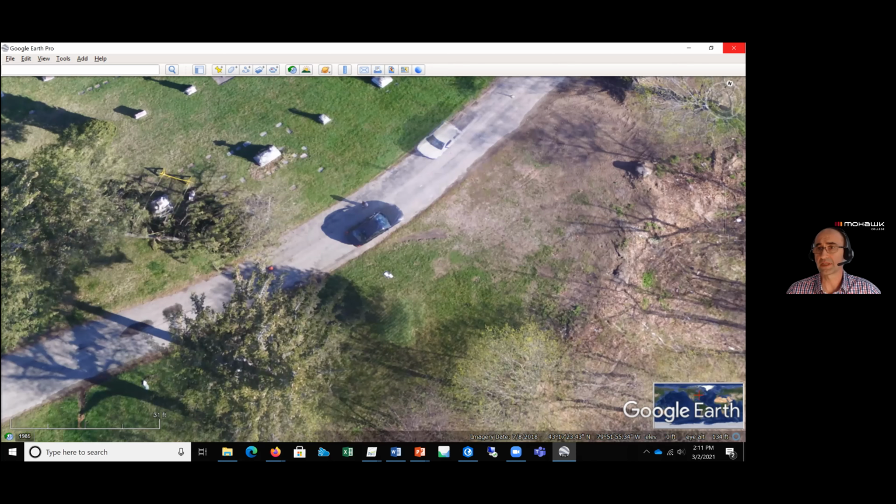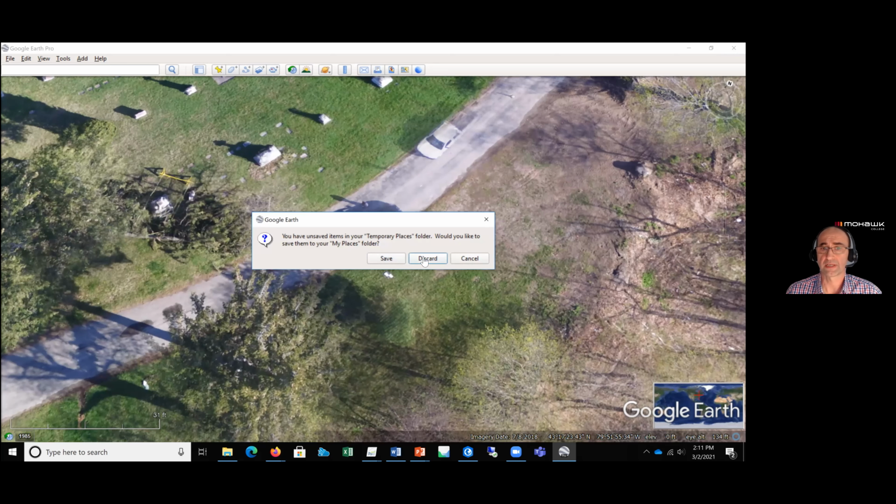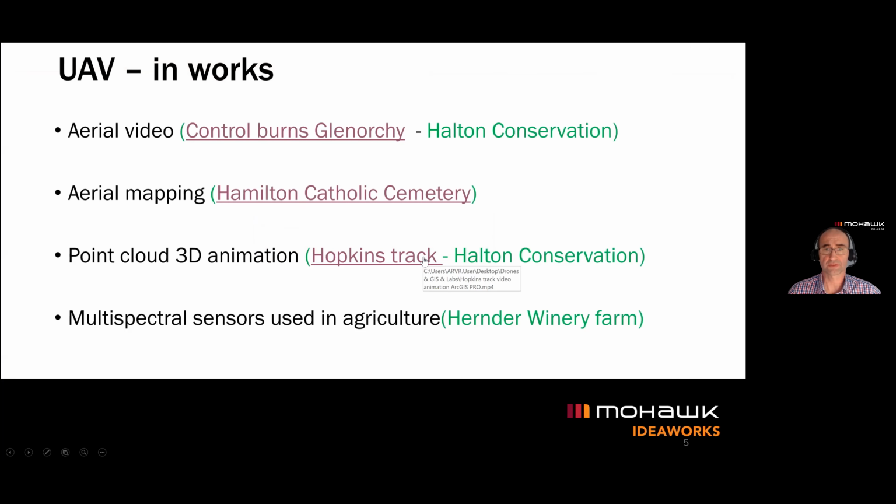So the accuracy can be improved by using the ground control points. And the next project is the multispectral sensors used in agriculture.